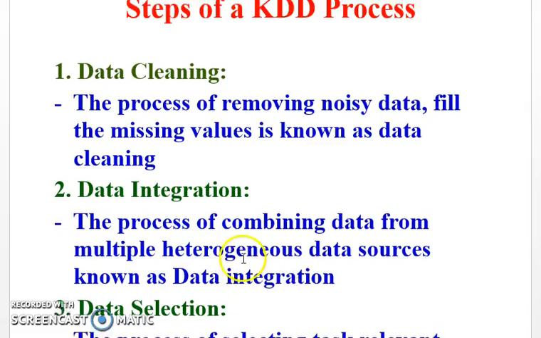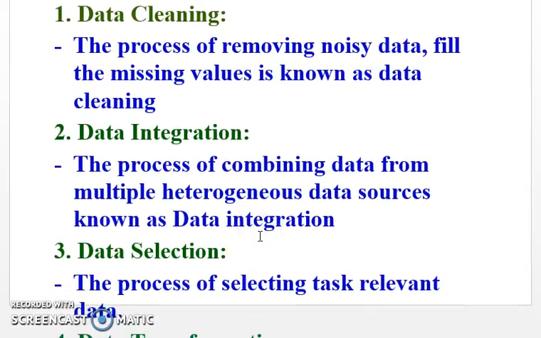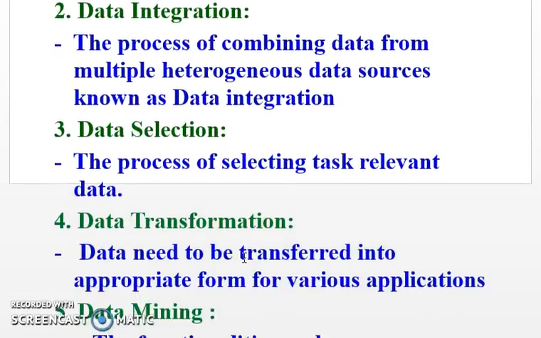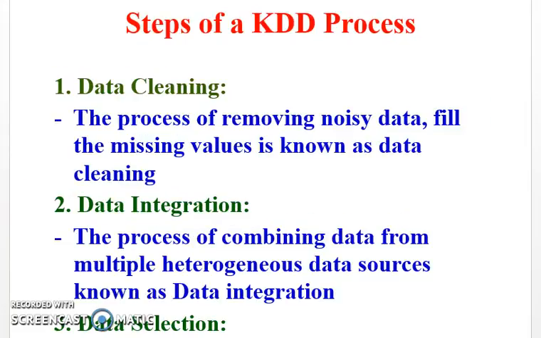There are 7 steps in the KDD process. Step 1, data cleaning. Step 2, data integration. Step 3, data selection. Then data transformation, data mining, and pattern evaluation and knowledge presentation. So what is data cleaning? The process of removing noisy data or filling in the missing values in the data is nothing but data cleaning.